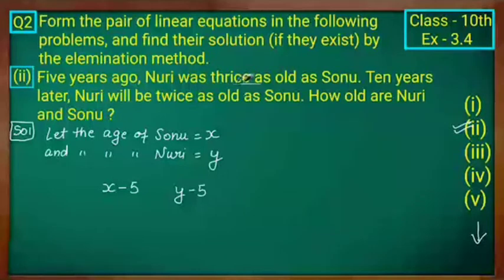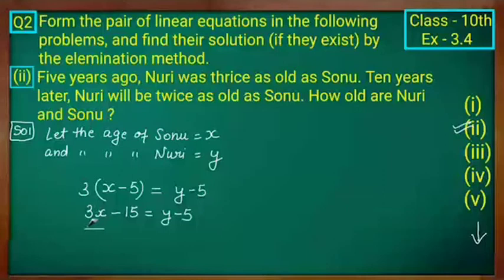Thrice means you have to multiply by 3. So Nuri's age, y minus 5, was thrice Sonu's age, so 3 into x minus 5. Clear? So 3x minus 3 fives are 15 is equal to y minus 5.